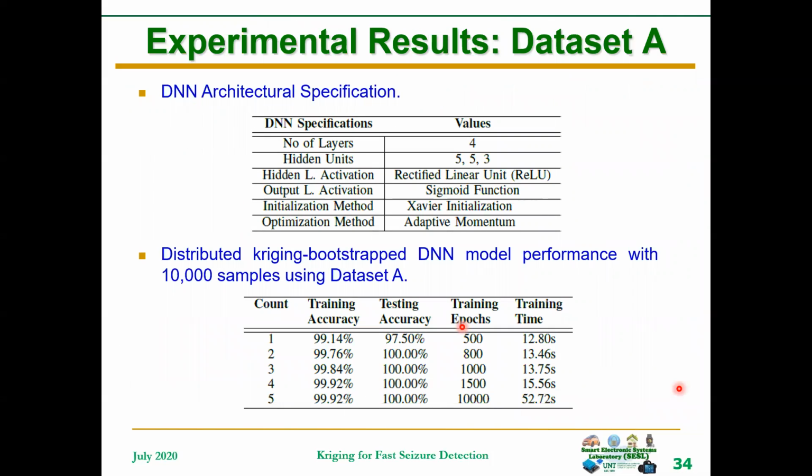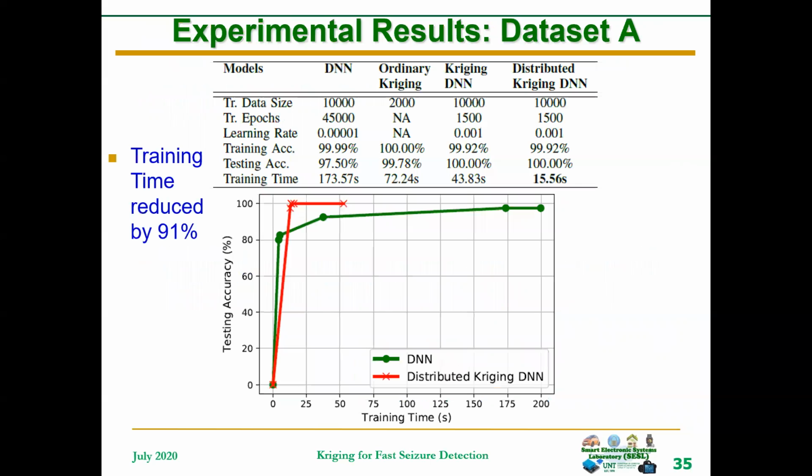This is the DNN specification for our DNN architecture, and this is the result. We can see that with the distributed Kriging-bootstrapped DNN model, the time taken was reduced. We were able to reduce the training time for the distributed Kriging-bootstrapped DNN model. It achieved a testing accuracy of 100% and a training accuracy of 99.92%.